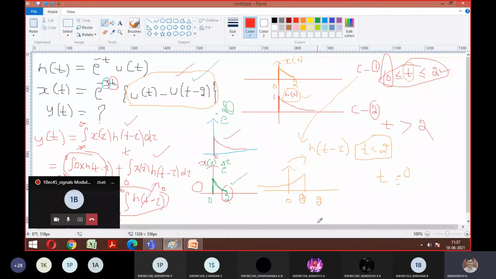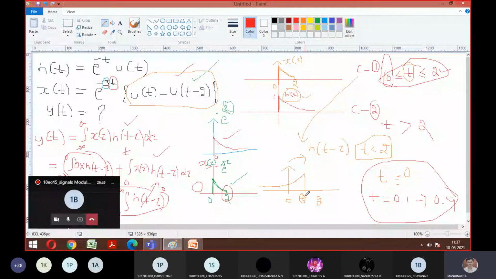So what is left out is t equal to 1 only, but I won't keep t equal to 1. Why? Because t can be 0.1 to 1, any value, from 0.1 to 0.9 or 1. So there are n number of values, right? For that purpose, we won't give specific values of t. Let's make it a generalized value of t. While integrating, I should have the generalized value only. I need to integrate with respect to t only. For that purpose, I am fixing my case 1 as the signal occurs between 0 to 2.